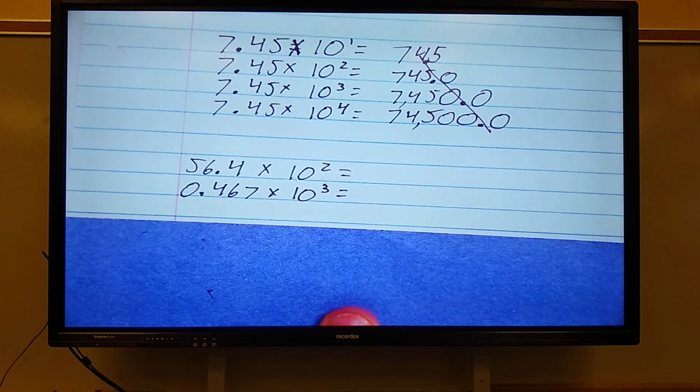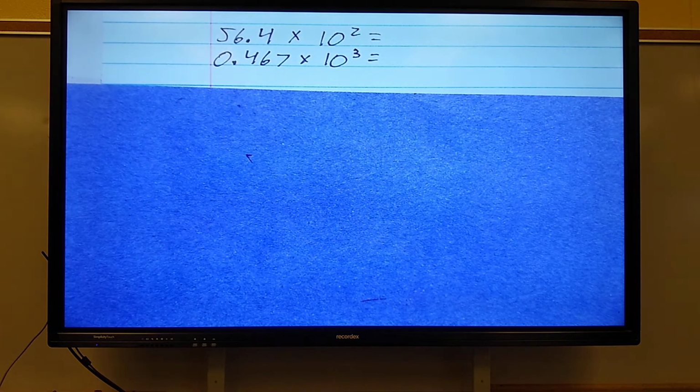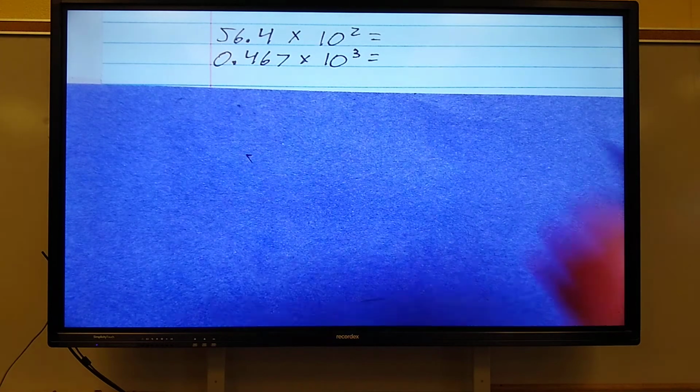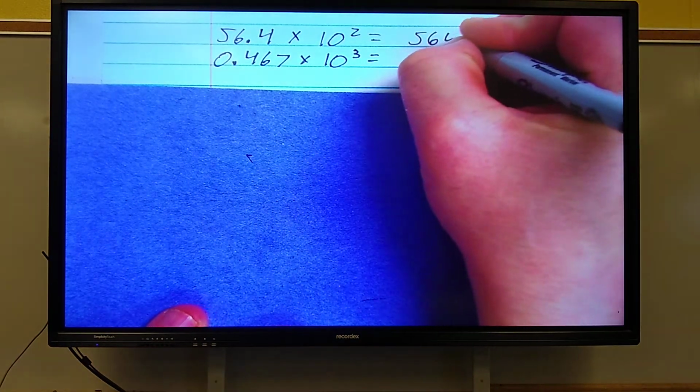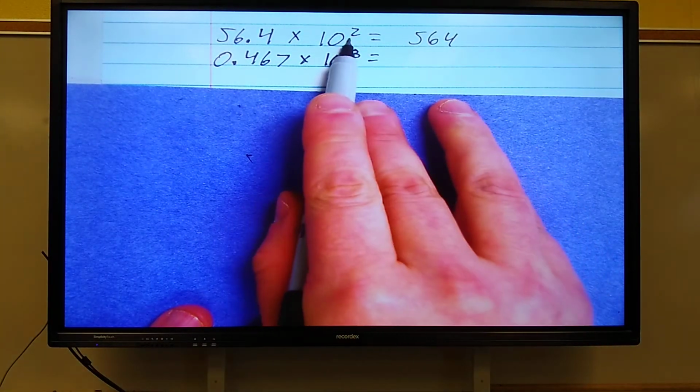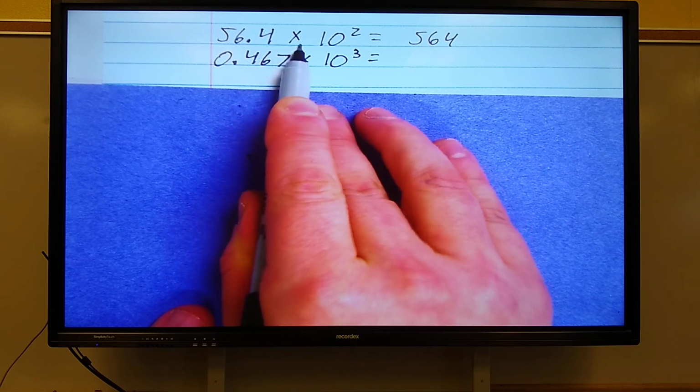Now I got 2 here, mixing it up a little bit. Try those. Pause the video. All right, let's see what we got. 564. No decimal here. But this is telling me to move my decimal over 2 places. 1, then a blank space. 2.